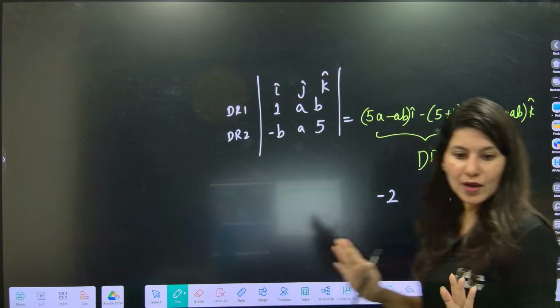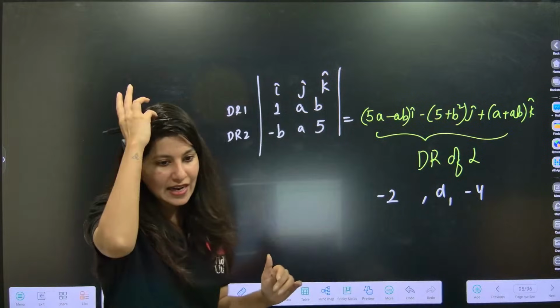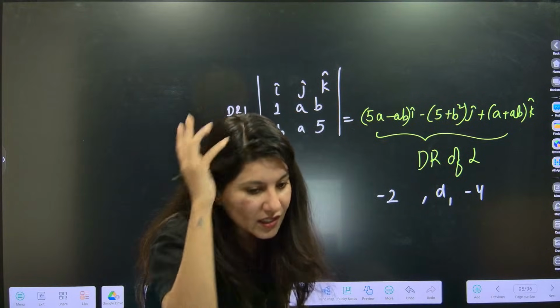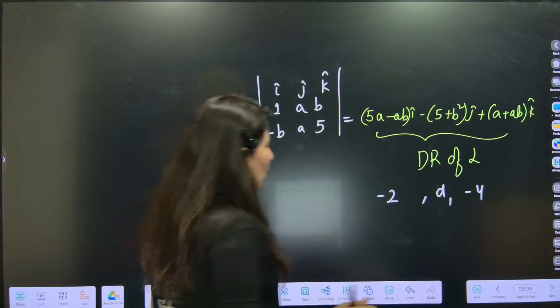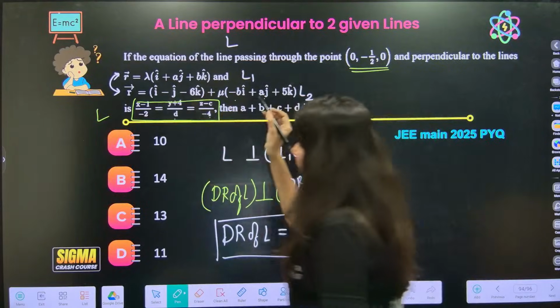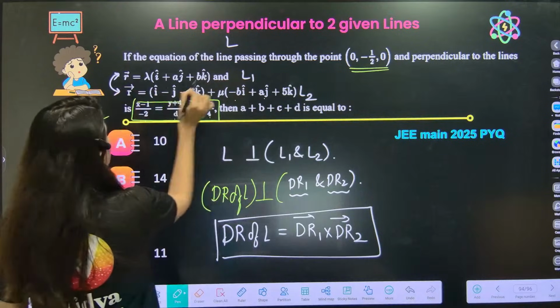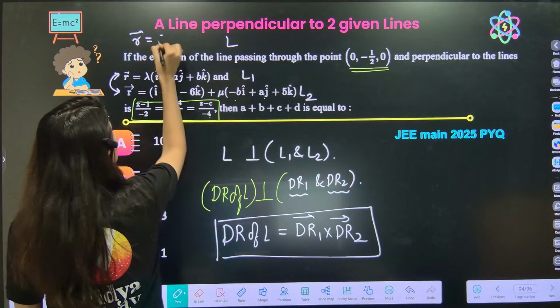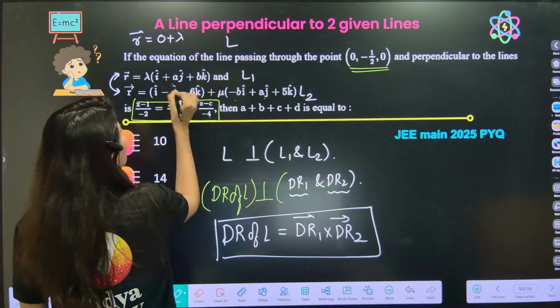So you just need to compare and get the values of a and b. Ma'am, why are you writing -b? I don't understand. What are you saying? See, understand that this equation of line, r vector equals 0 plus lambda times this vector, no?